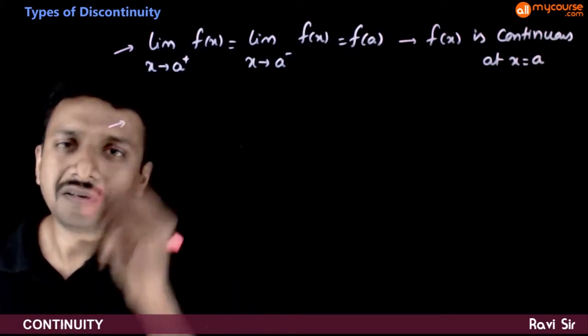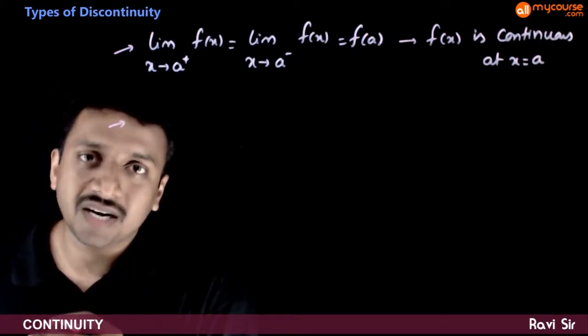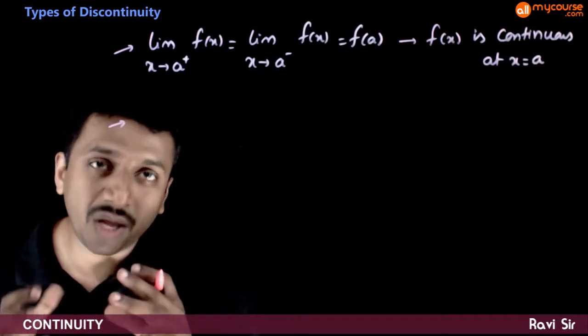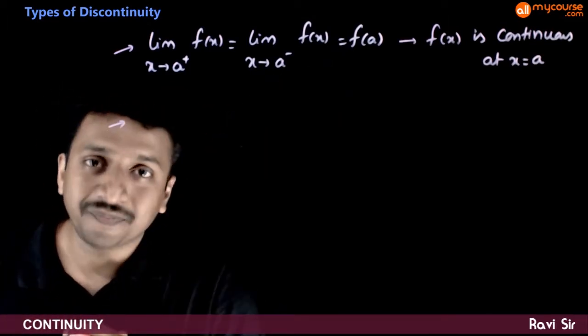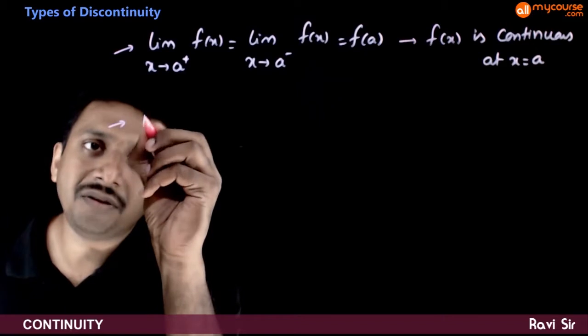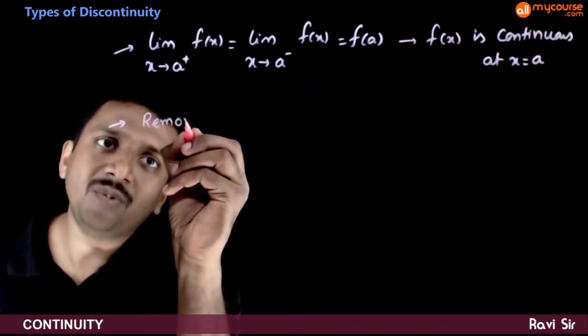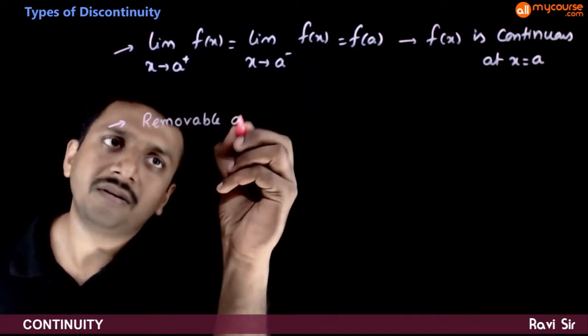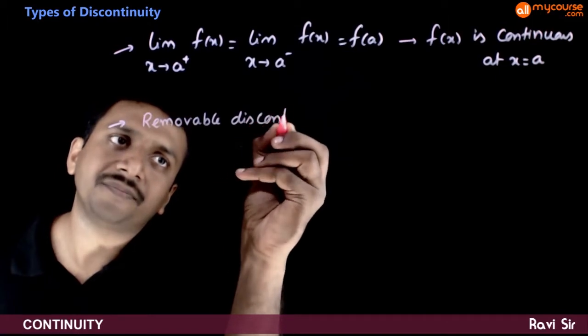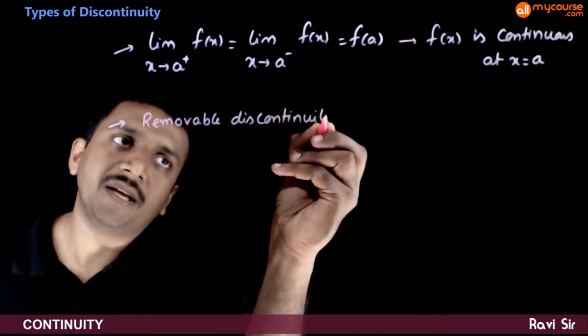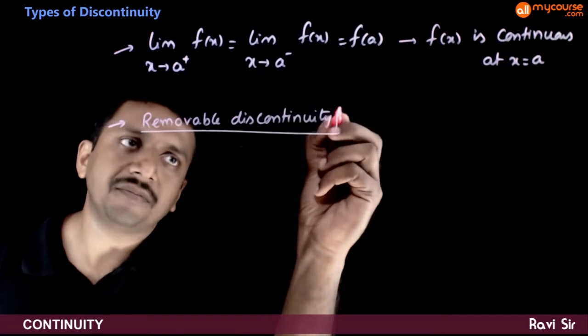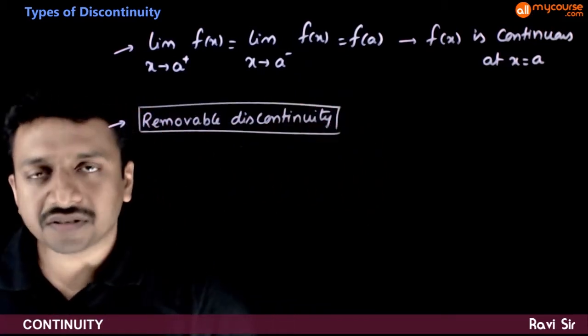So if all these three are equal to a finite value, then we say that f of x is continuous at x is equal to a. Now, there can be different types of discontinuities. That is, there can be different ways in which this condition does not hold. So the first type of discontinuity is called removable discontinuity. So what is the meaning of this?